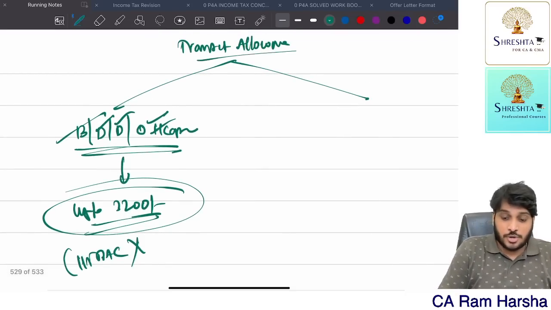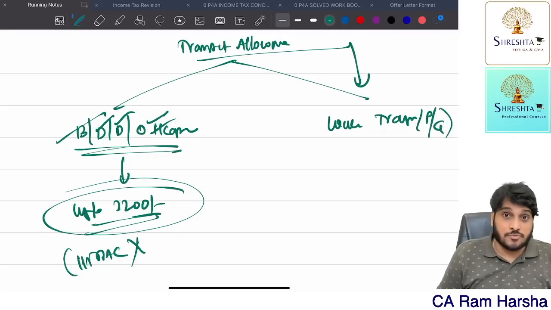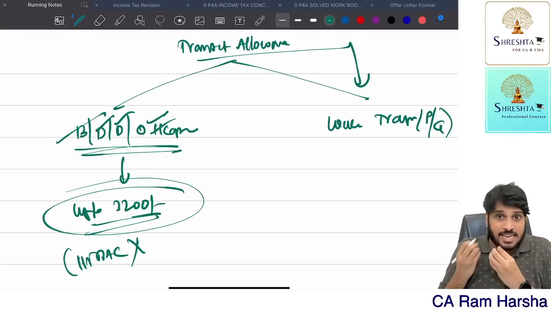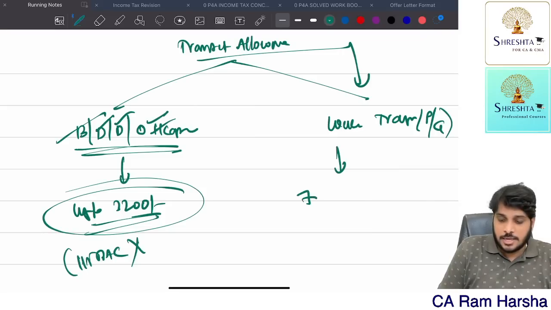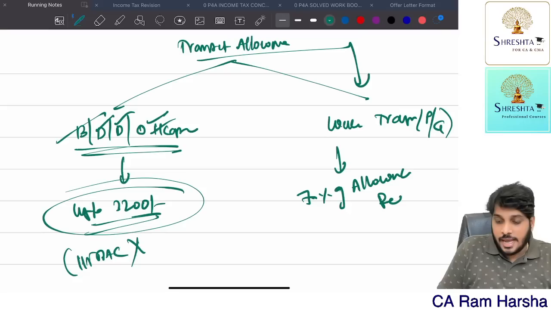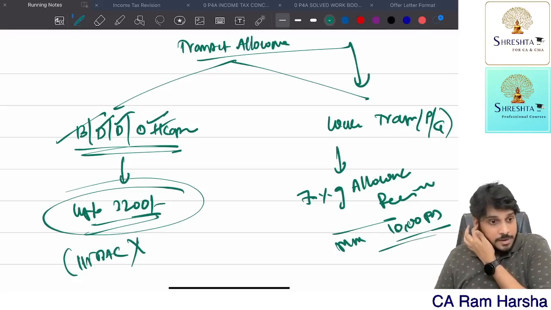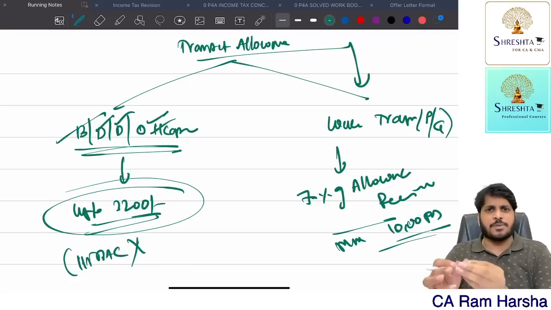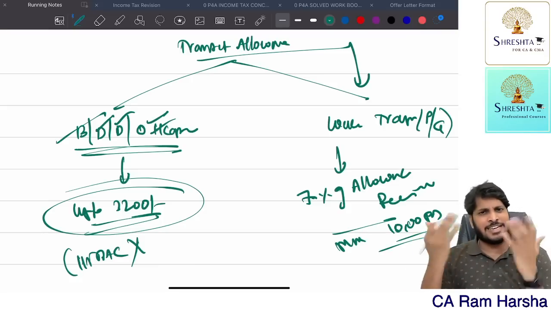Suppose transport allowance is given to a person working in the transport sector, transport of passengers or transport of goods. So I am working in a transport company and receiving transport allowance. How much is exempt? 70% of the allowance received is exempt, but the maximum exemption is 10,000 per month. Suppose the company is paying 10,000 monthly. How much is exempt? Entire amount exempt?